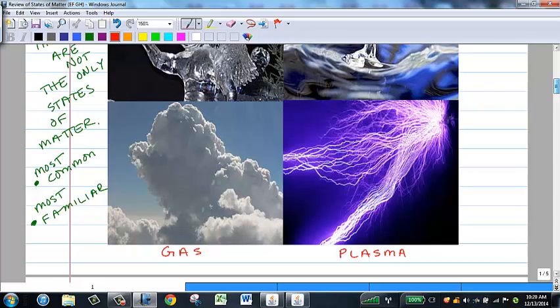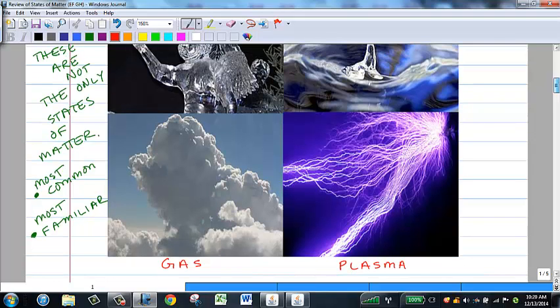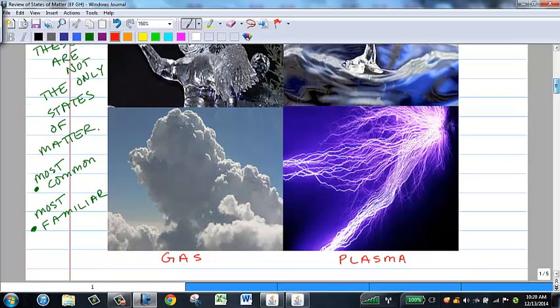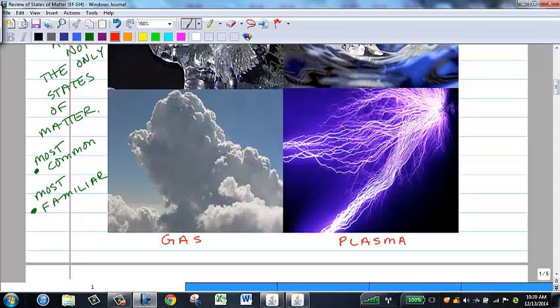We'll be talking about plasmas a little bit as we continue, and at the end of this lesson I have some references for you if you'd like to look up some additional information about plasmas or some additional information about a state of matter that was most recently created in 1995 called a Bose-Einstein condensate. So that's a fifth state of matter that scientists are investigating.